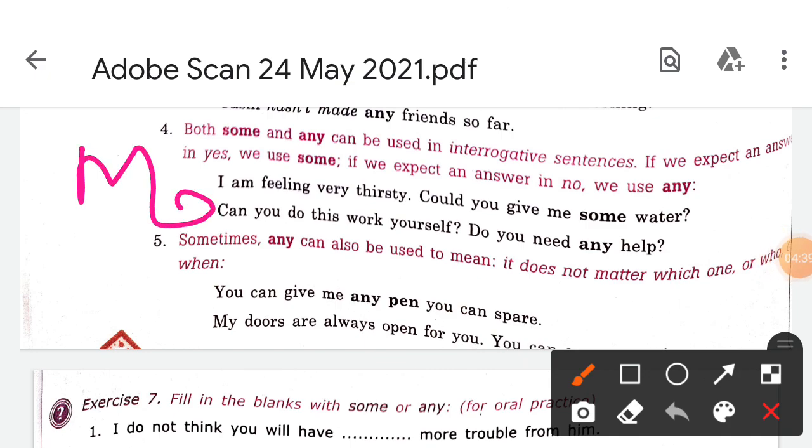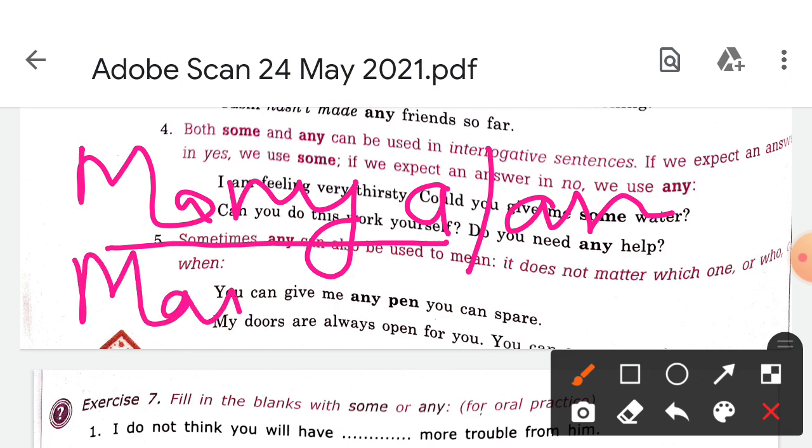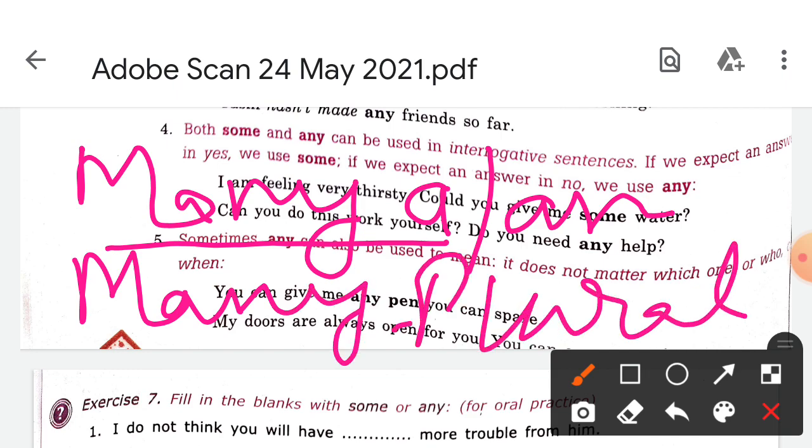Many, this is not in your book. Many a is a singular noun, and many means plural. Where we use many a, the helping verb will be singular.